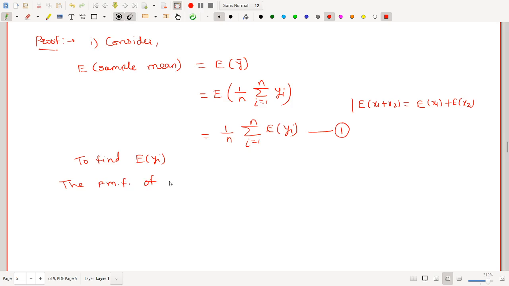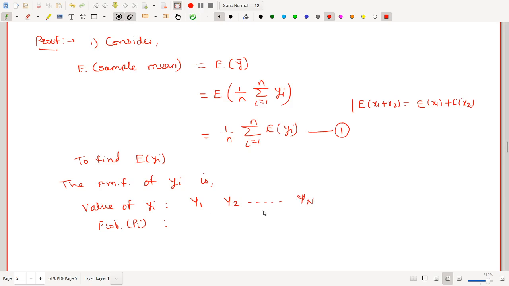PMF is written like this: value of yi and its probability pi. So yi means value of ith sample unit. Now, what are all the possible values that yi can take? yi can take the first population value or second population value, or yi may take the last population value.